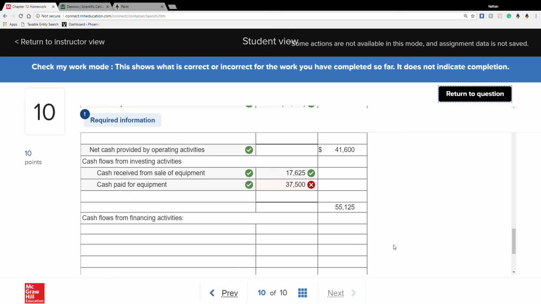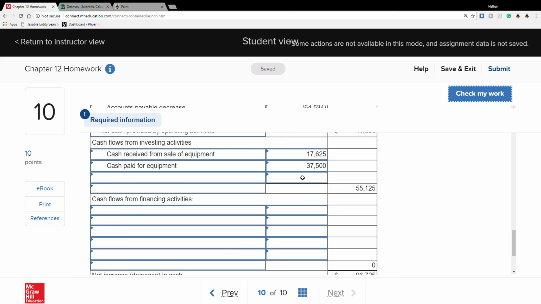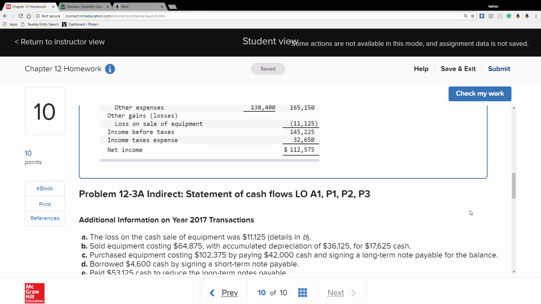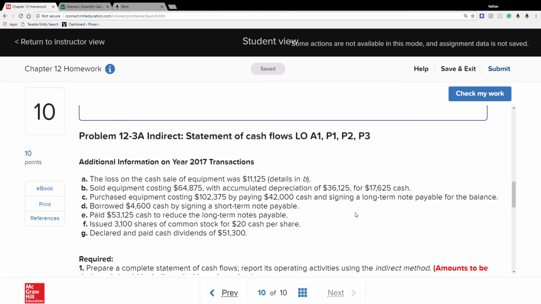Still not. So that's a little curious of how Connect is trying to figure that out on us. So when we look at this, we did purchase equipment costing $102,375. We did pay $42,000 in cash and signed a long-term note payable for the balance. That one's a little bit curious. So we're going to have to check into that and how it works on that little part.